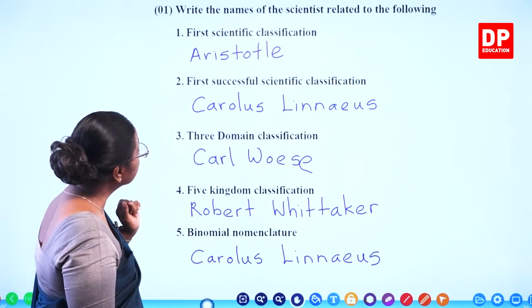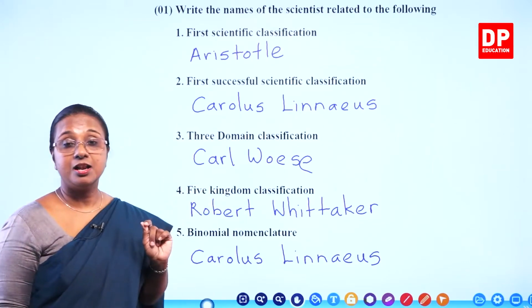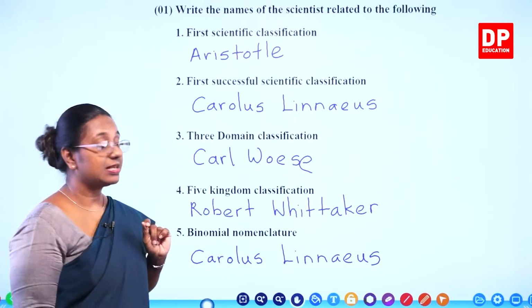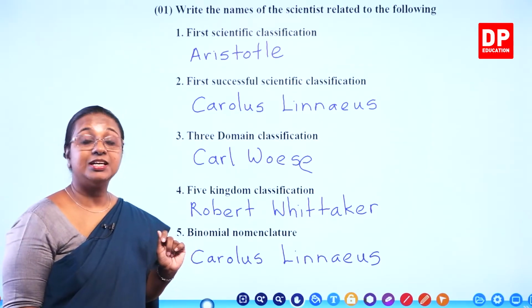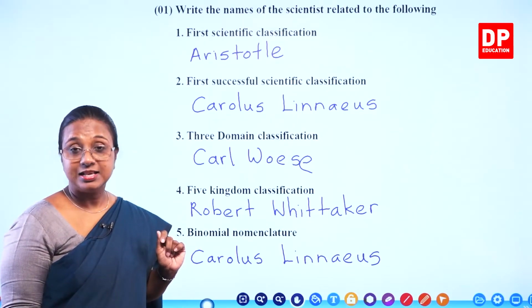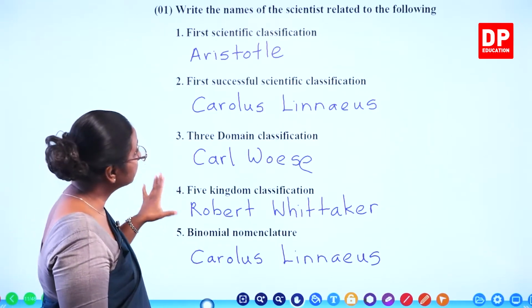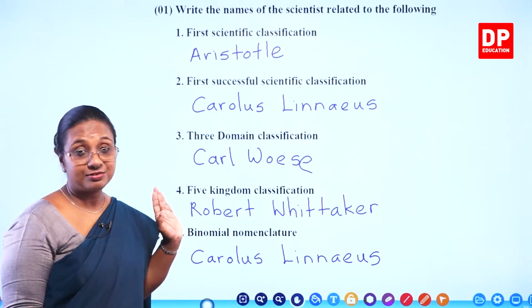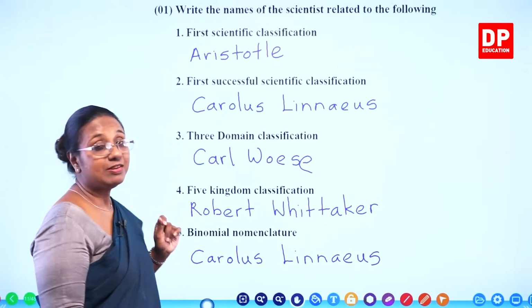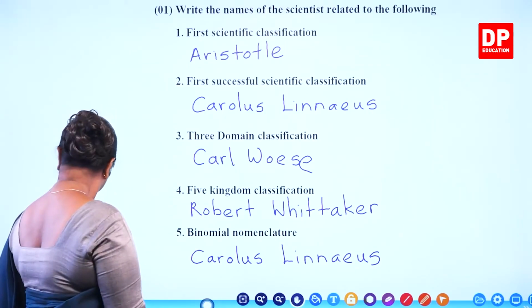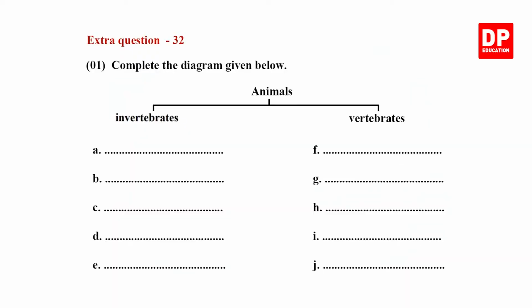Then if we look at the three-domain classification, Carl Woese, and the five kingdom classification by Robert Whittaker, and binomial nomenclature again by Carolus Linnaeus. So those are the scientists related to classification and nomenclature that you all need to remember. With that, we will move on to the next question. Extra question 32. Complete the diagram given below.